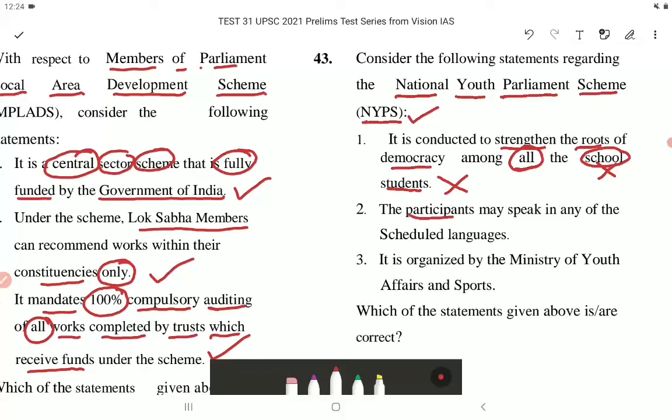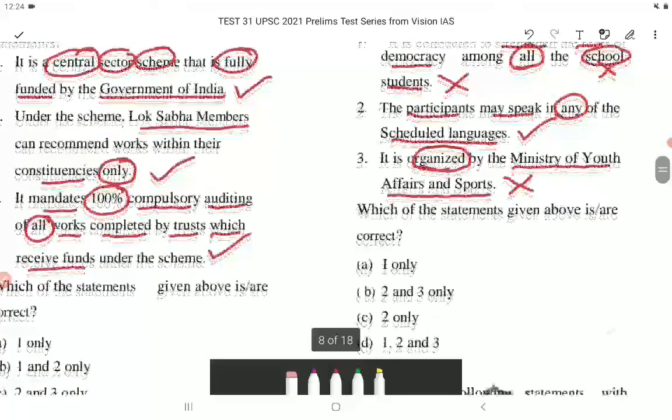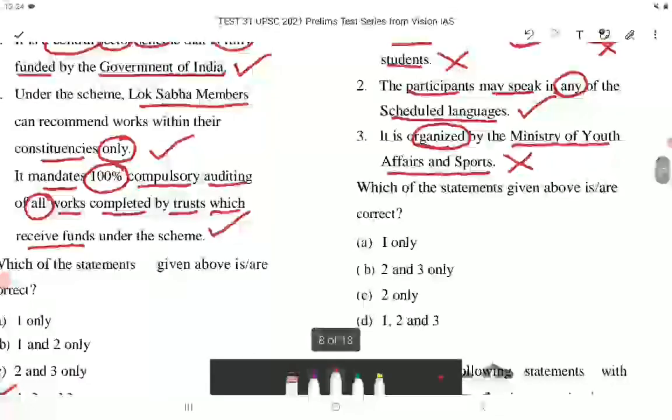The participants may speak in any of the scheduled languages. This is correct. Statement 3. It is organized by the Ministry of Youth Affairs and Sports. This is incorrect. It is organized under the aegis of the Ministry of Parliamentary Affairs. Which of the statements given above is or are correct? So the correct answer is option C.